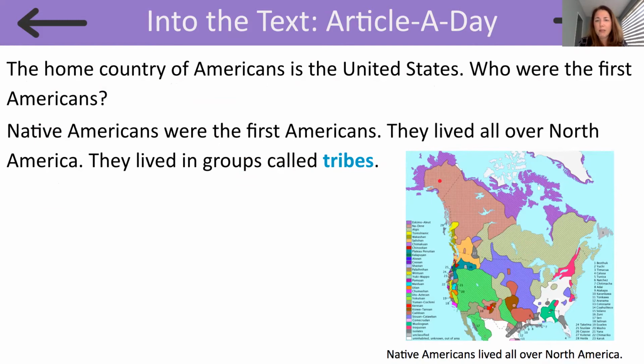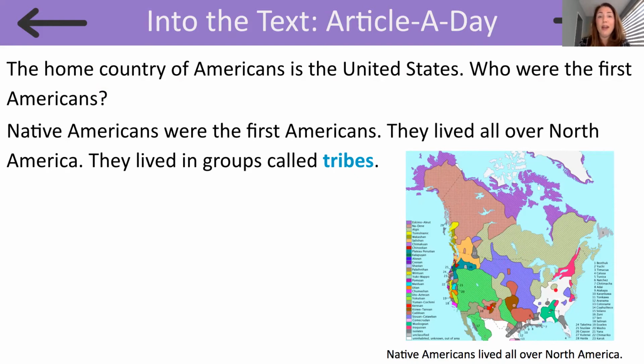So this must be a map of all of the different tribes. Each color must be a different tribe and where they lived in North America. And these colors over here in our key must tell us which tribe represents each color on the map. Wow, that's a lot of different tribes of Native Americans who were the first Americans living in North America.